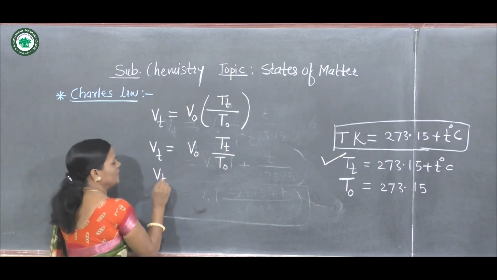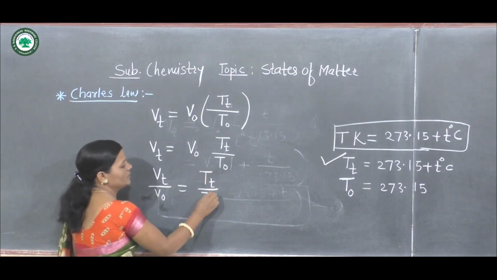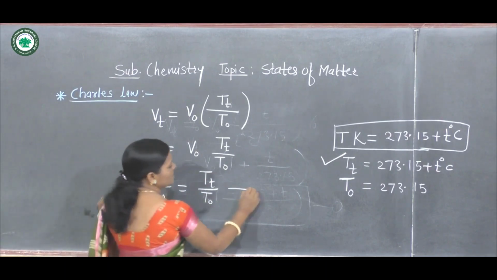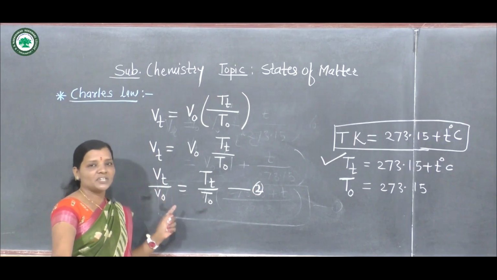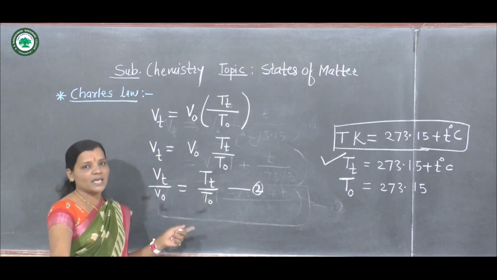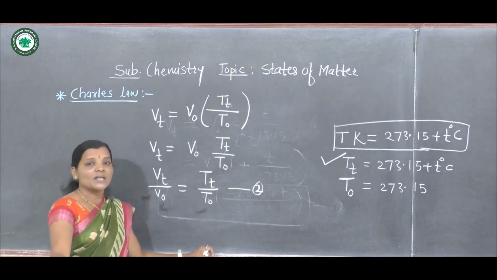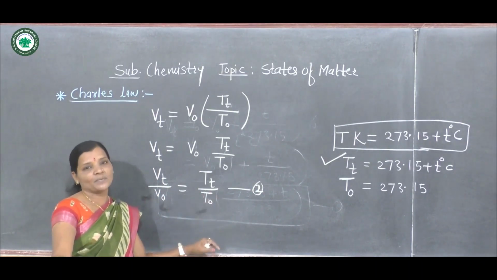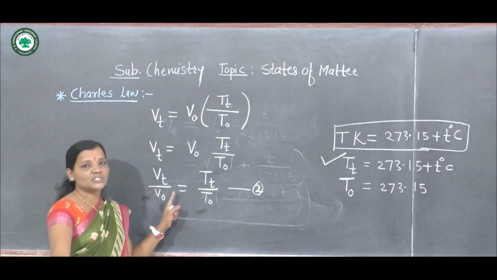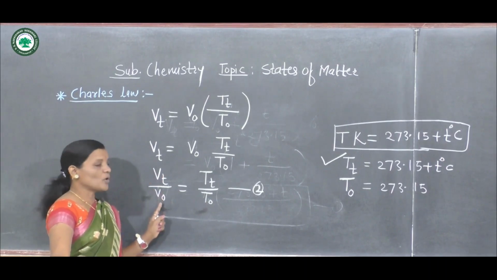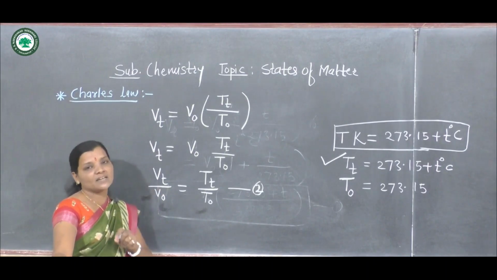So Vt upon V naught equals Tt upon T naught, and this relation is given by Gay-Lussac and Charles. They worked independently on a given mass of a gas and showed that with an increase in temperature, the volume of that gas also increases, and this equation shows that. Now here Vt upon V naught, Vt is the volume of that gas at different temperatures.